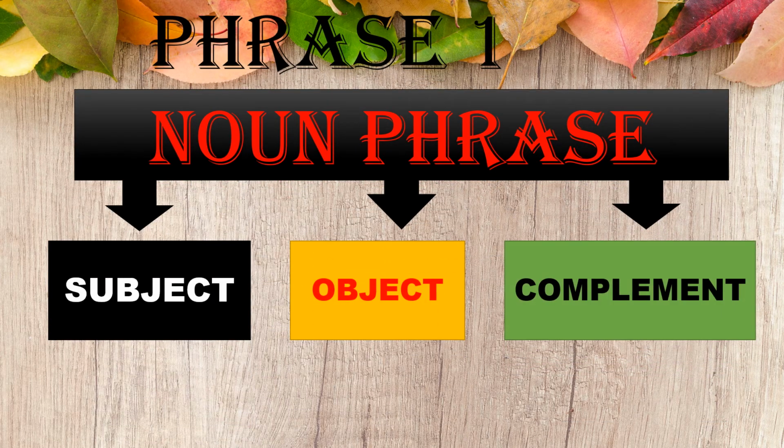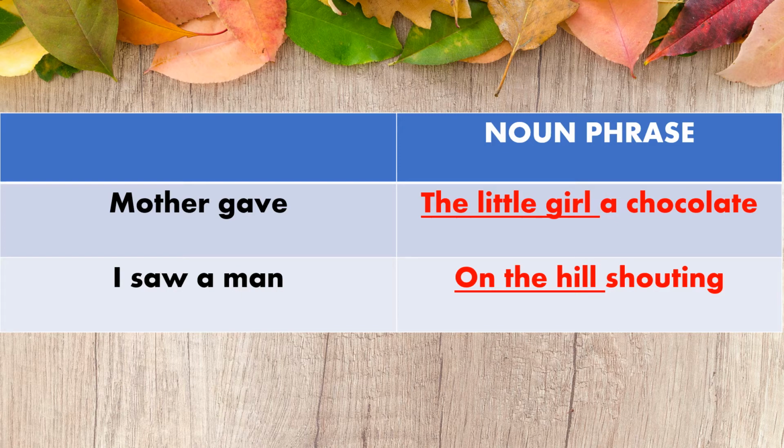Now, let's just recall what a noun phrase is. A phrase which modifies a noun in the sentence can be called a noun phrase. The noun can be a subject of the sentence or an object of the sentence, or sometimes even a complement given in the sentence. In this way, we identified three types of noun phrases. Read these sentences for better understanding.